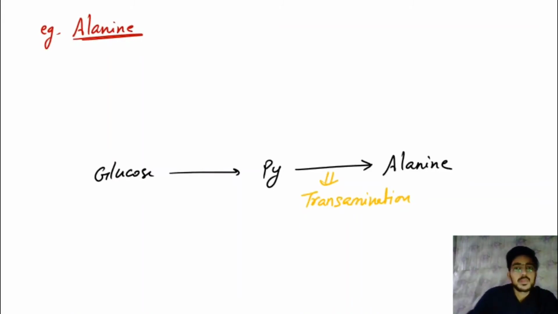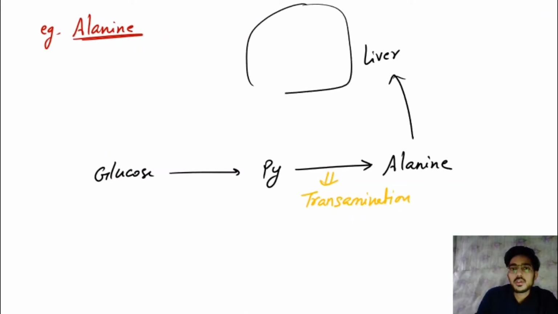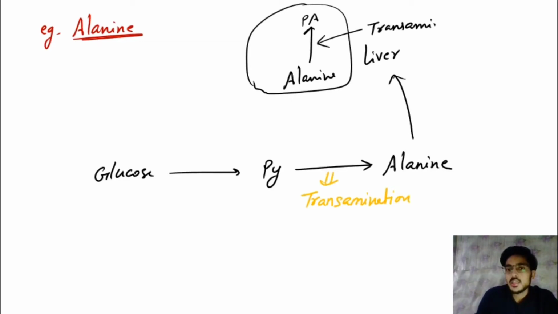Now this alanine will go to the liver. In the liver, the alanine will convert into pyruvic acid with the help of the transaminase enzyme, through transamination. Then the pyruvic acid will enter reverse glycolysis and form glucose.